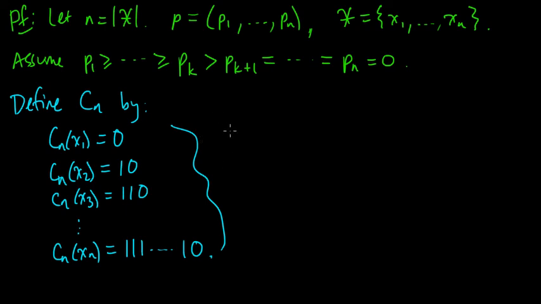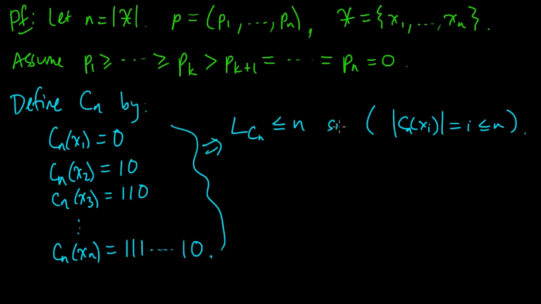So we know from this that the expected code word length of this code, let's denote that L_{C_n}, is less or equal to n, because the length of the ith code word is i, which is less or equal to n.